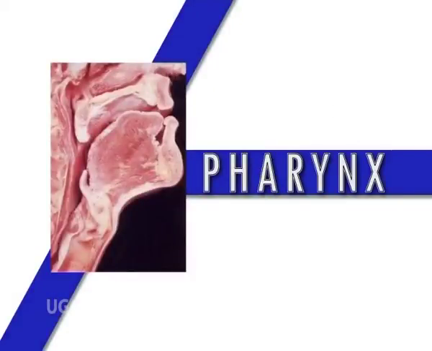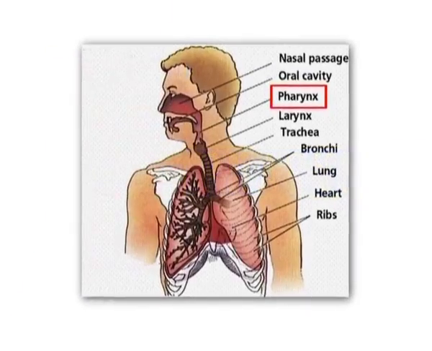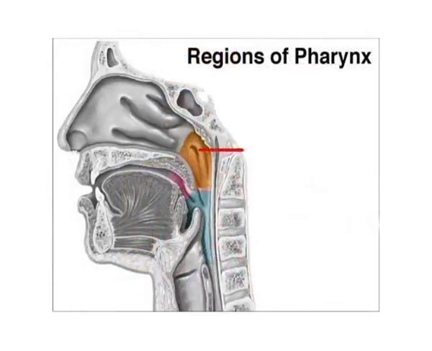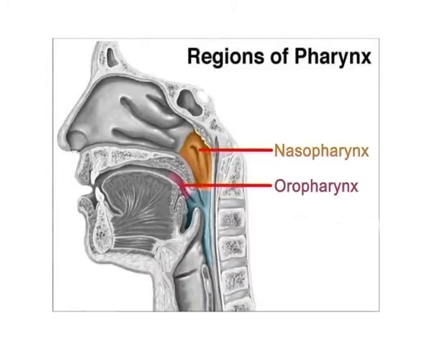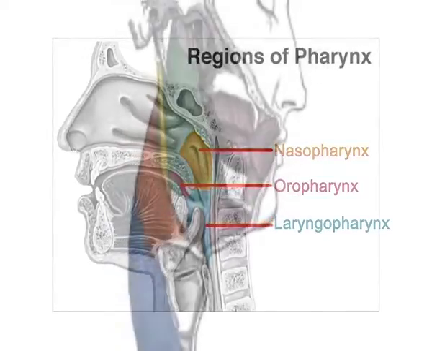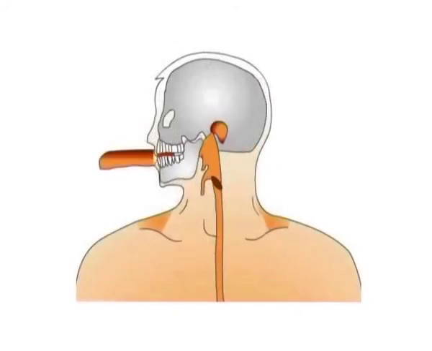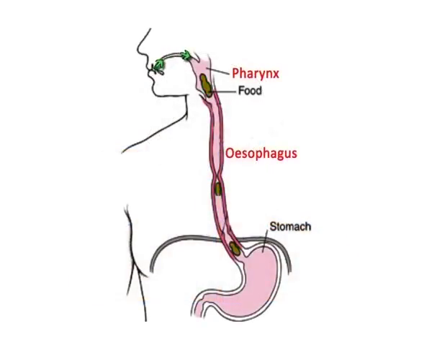Next comes the pharynx. Pharynx functions in both respiration and digestion in the human body. It is divided into nasopharynx, oropharynx, and laryngopharynx. It is the common passage for food and air. For the digestive system, its muscular walls function in the process of swallowing, and it serves as a pathway for the movement of food from the mouth to the esophagus.